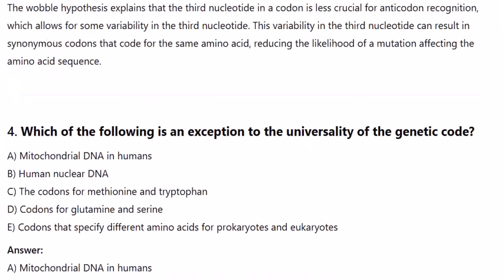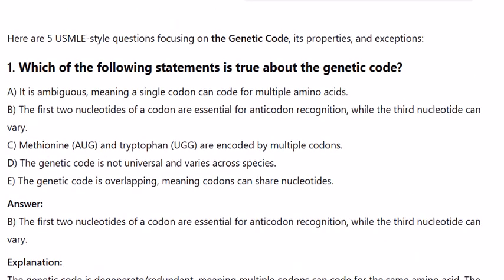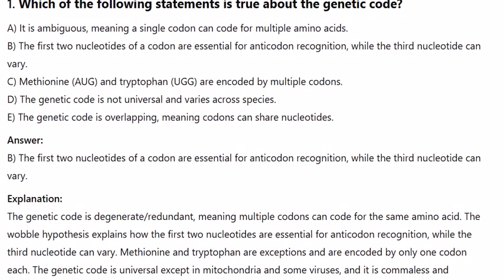Properties and exceptions. 1. Which of the following statements is true about the genetic code? A. It is ambiguous, meaning a single codon can code for multiple amino acids. B. The first two nucleotides of a codon are essential for anticodon recognition, while the third nucleotide can vary. C. Methionine and tryptophan (UGG) are encoded by multiple codons. D. The genetic code is not universal and varies across species. E. The genetic code is overlapping, meaning codons can share nucleotides.